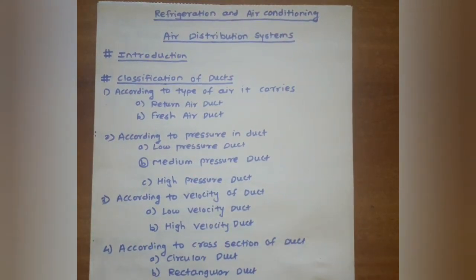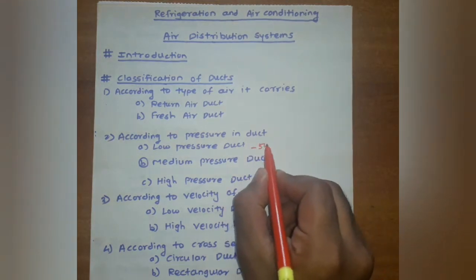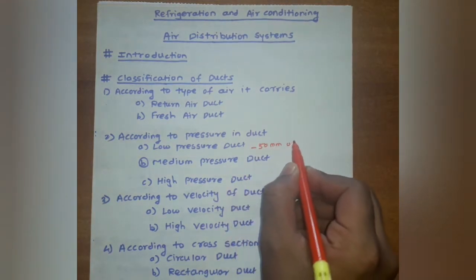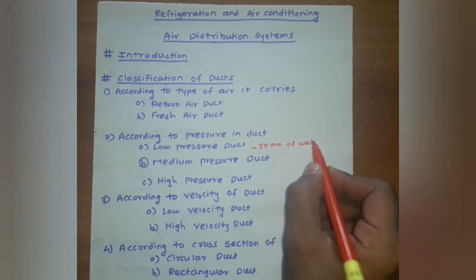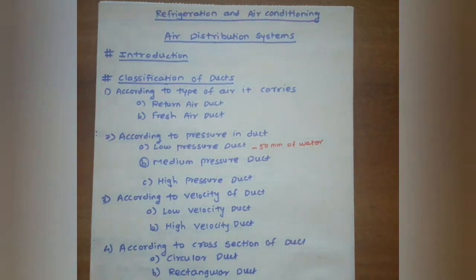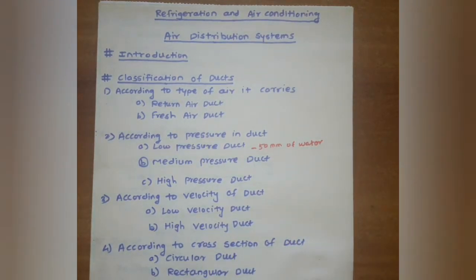The low pressure duct: when the static pressure in the duct is less than 50 mm of water, then the ducts are known as low pressure duct. The next classification is medium pressure duct.